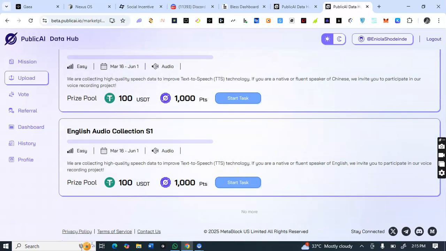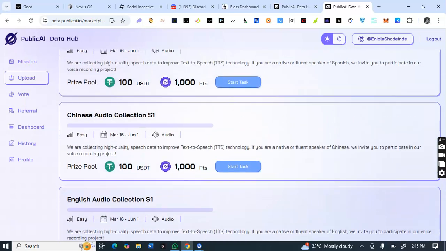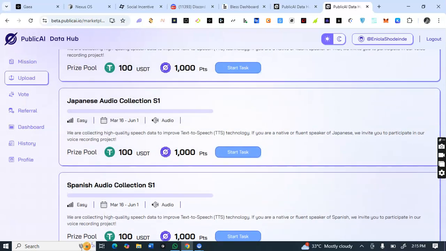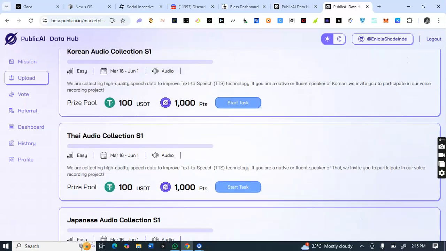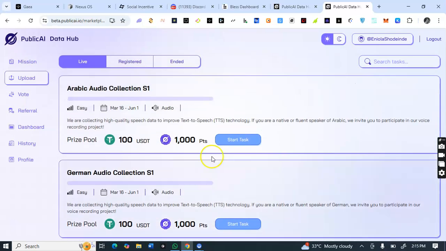So what you need to do here is to join the language that you are going to use to perform these tasks: English audio collection, Chinese audio, Spanish, Japanese, Thai audio, Korean, German, and Arabic. Depending on which country you are participating from, you'll be able to join this task on public AI data.